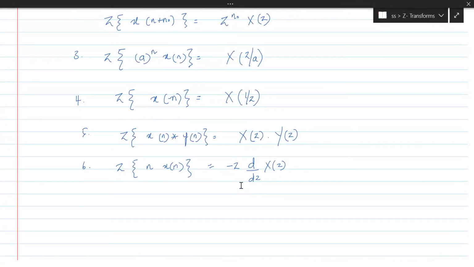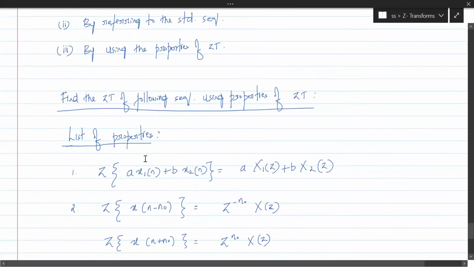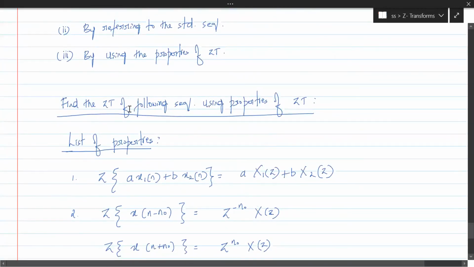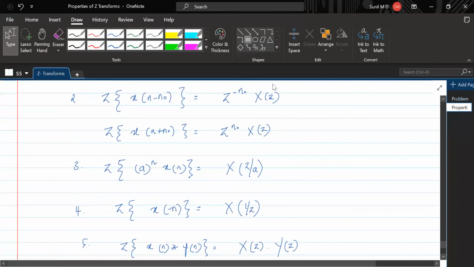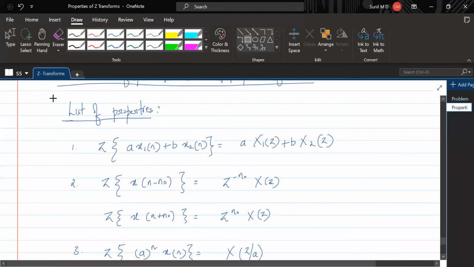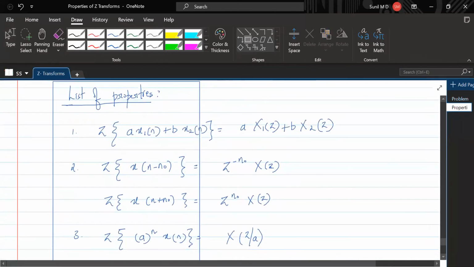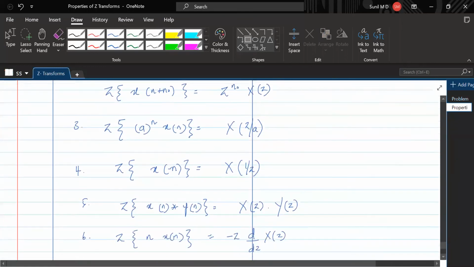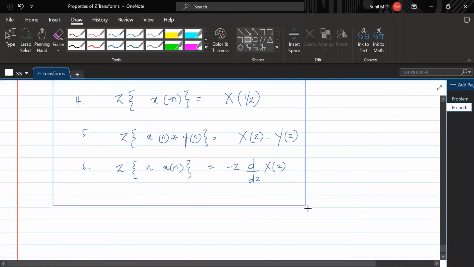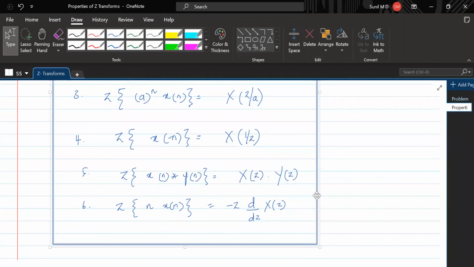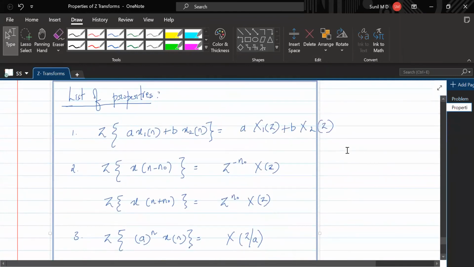So the heading is: find the Z transform of the following sequences using the Z transform properties. What we have done till now is just list the properties, mind you. We shall refer to this list when we are solving the problem. So this is your reference.